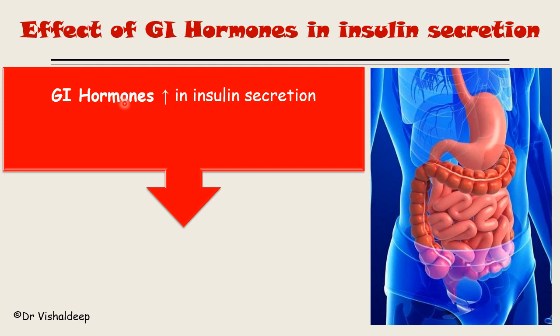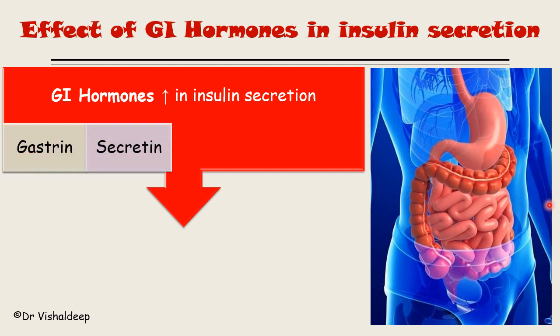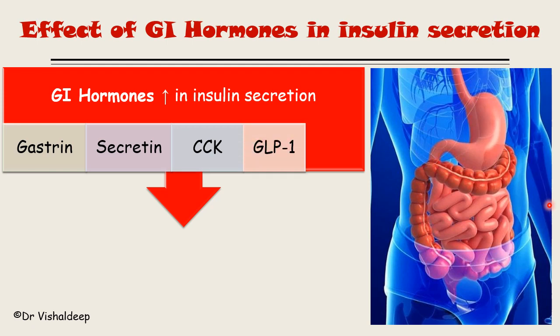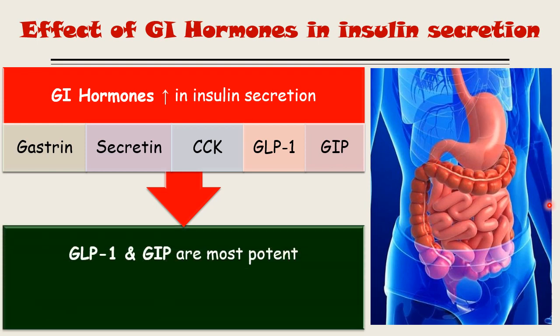So which hormones are going to increase the insulin secretion? First write it down. First one is gastrin, then secretin. Third one is CCK, that is cholecystokinin. Fourth one is GLP-1, that is glucagon-like peptide 1, and the last one is GIP. GIP means gastric inhibitory peptide, or you can say glucose dependent insulinotropic peptide. Once released, all these four hormones increase the insulin secretion.